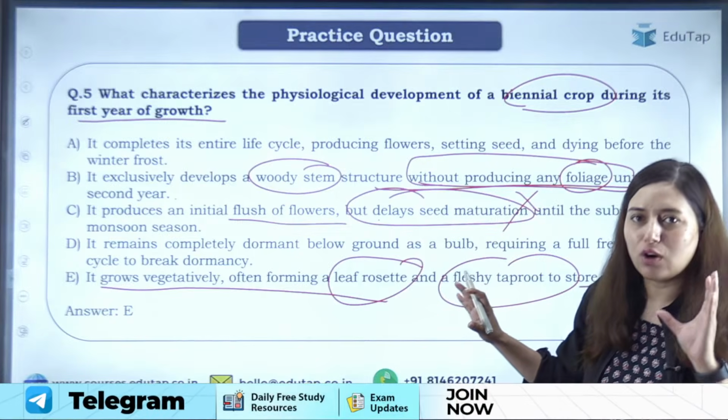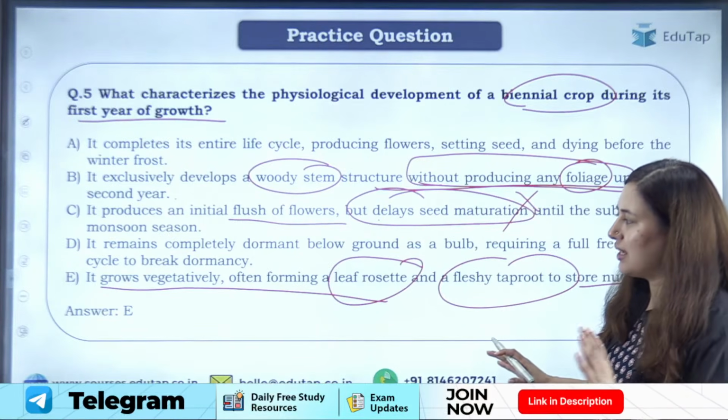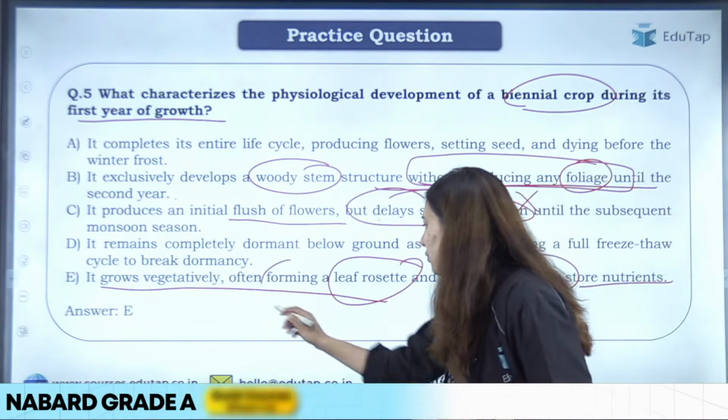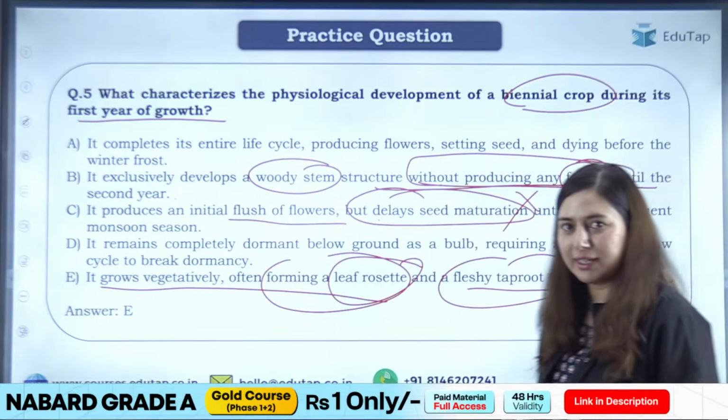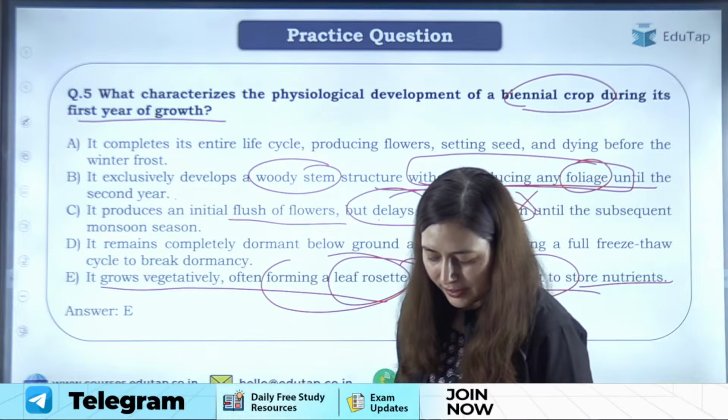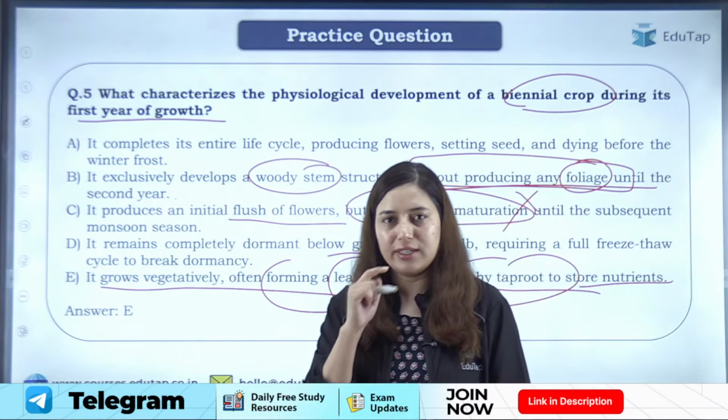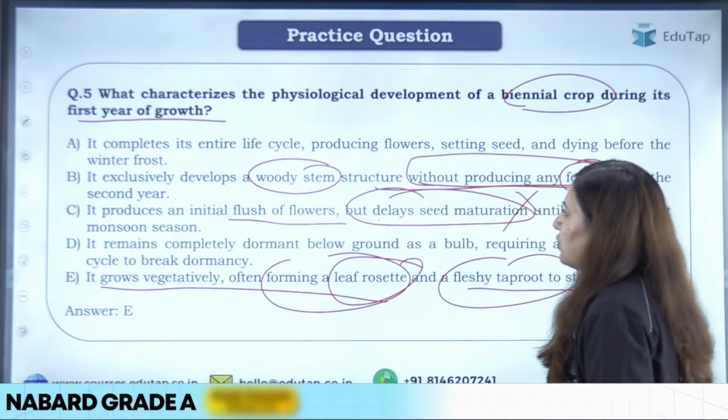So B and C are not correct. The answer will be option E, where it says it grows vegetatively, often forming the leaf rosette and fleshy taproot to store nutrients. Clear? Okay, now I hope it is clear and the confusion is also cleared, right? Chalo, let's move to the next question.